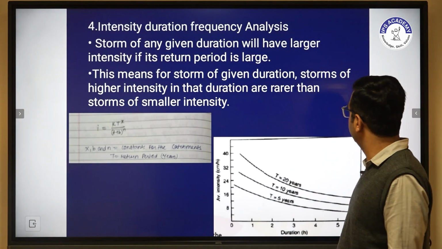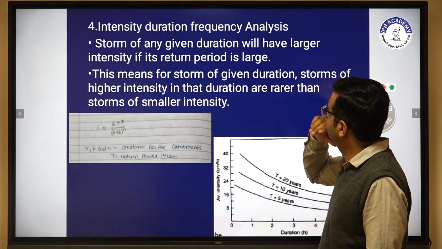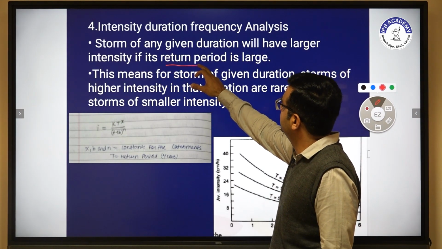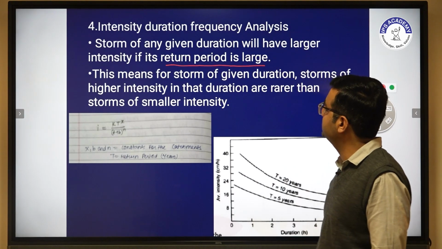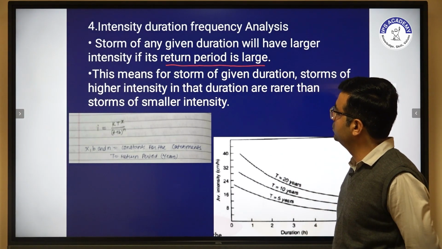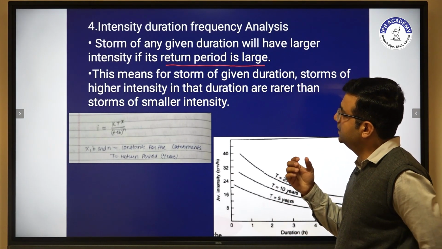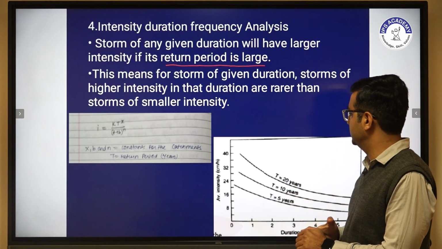Now the fourth one is this: a storm of any given duration will have larger intensity when the return period is large. This relation is generally used to determine the intensity, duration and frequency analysis.